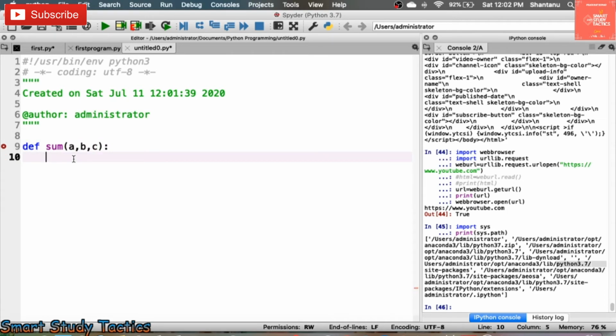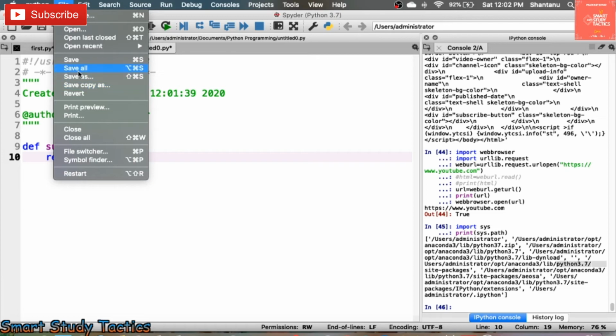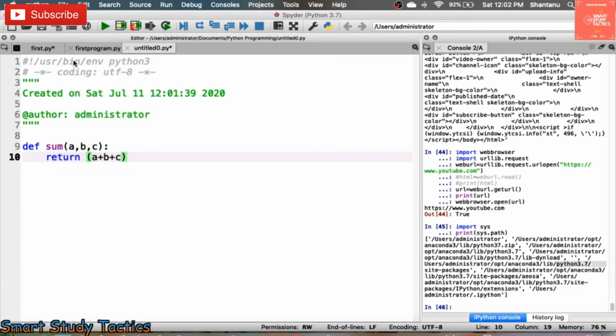And return a plus b plus c. It is returning this only. Now I'm going to save this file. When you save this file, you have to save it in that particular location.